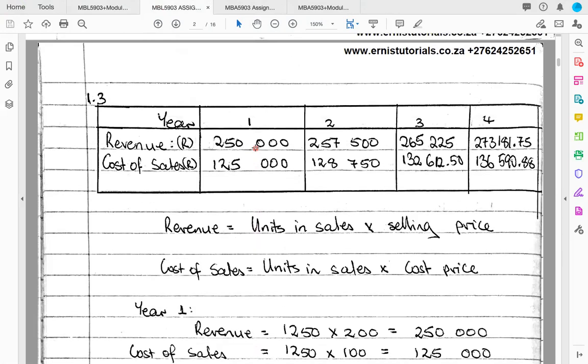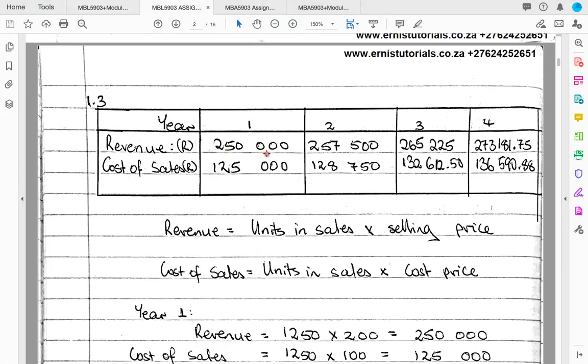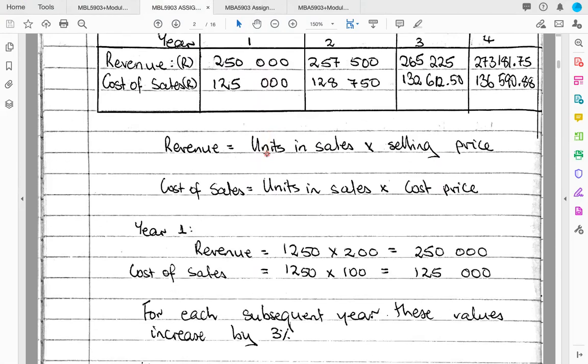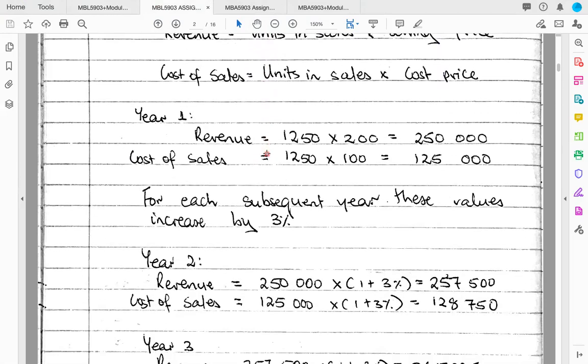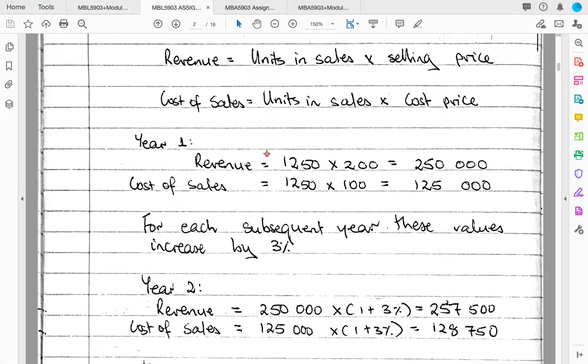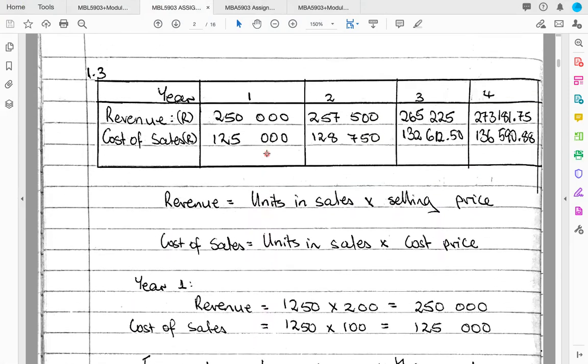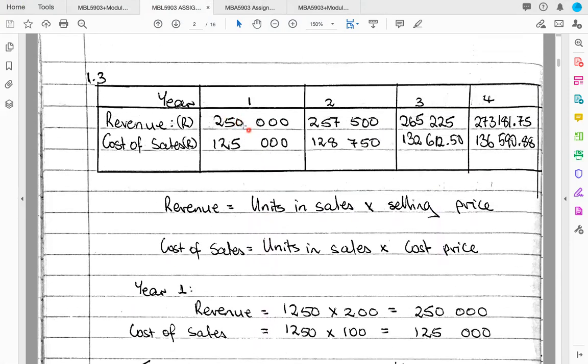So the way we do this, I created a table here. I created a table, and the table highlights for year one what we expect our revenue to be. We take the unit in sales times the selling price, we get that amount. We take the cost of sales times the cost price, and we get this amount.